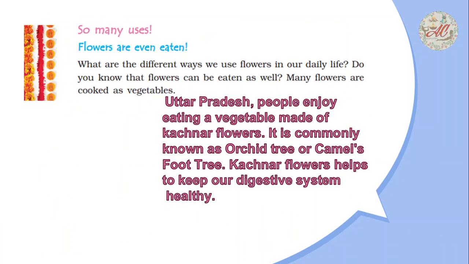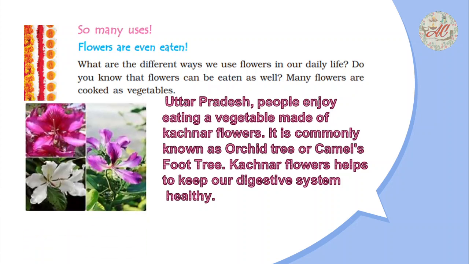Next is so many uses of flowers. Flowers are even eaten. In Uttar Pradesh, people enjoy eating a vegetable made up of kachnar flowers. It is commonly known as orchid tree, camel foot tree. Kachnar flowers help to keep our digestive system healthy. This is the picture of a kachnar flower.